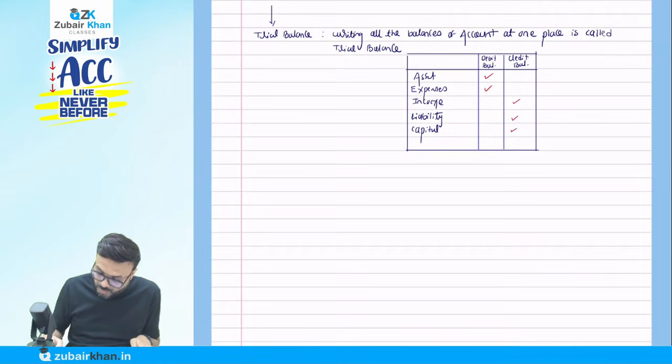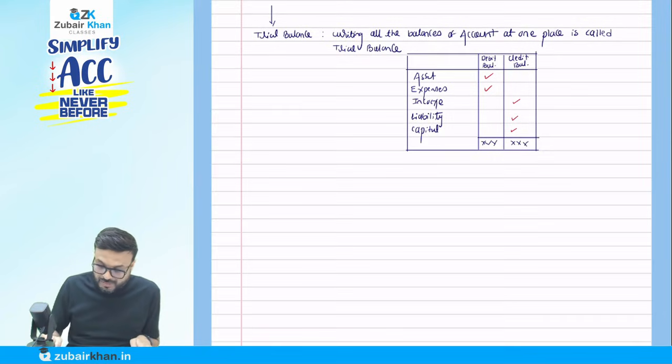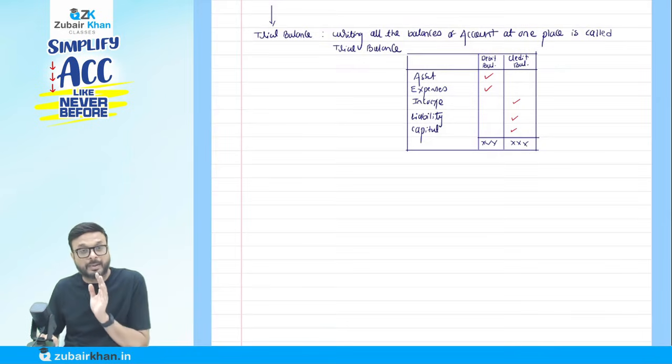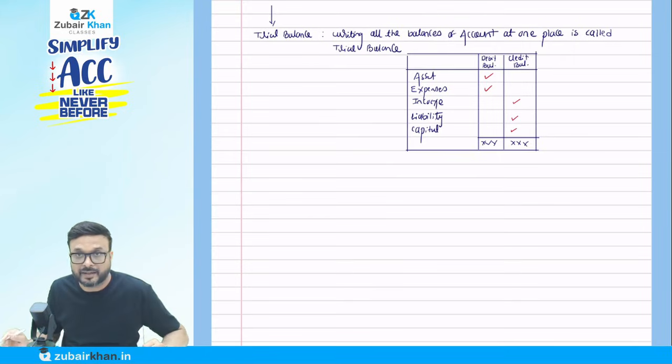And then they do the total of the trial balance, and it should tally because we follow the double entry system. So it will always tell you that. Here we write down the balances. Assets and expenses have a debit balance. Income, liability, capital have which balances? They have the credit balance.